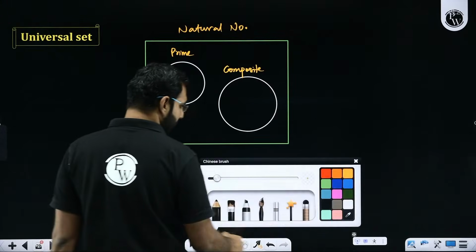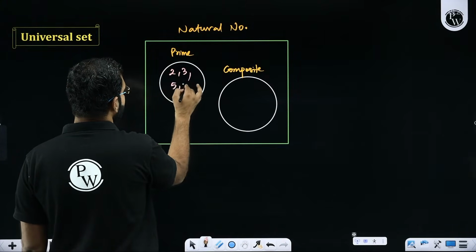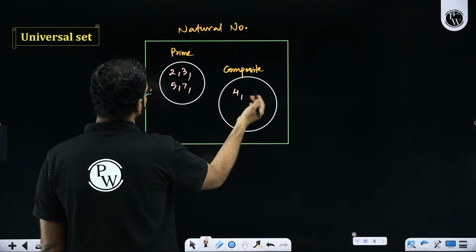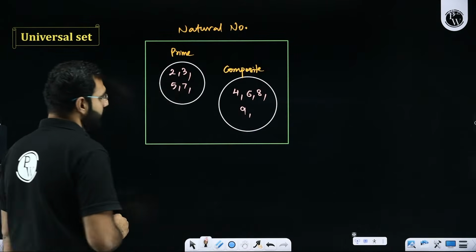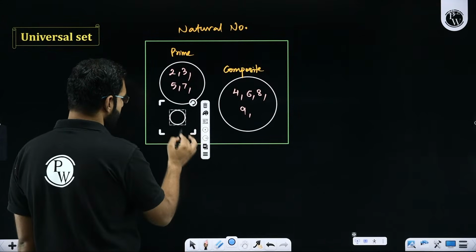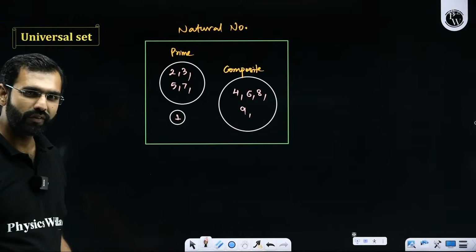Let's say prime numbers like 2, 3, 5, 7, 11 and so on. Composite means what? Composite means 4, then 6, then 8, 9 and so on. So what about 1 in that case? I hope you do realize 1 is a unique number which is neither prime nor composite. So 1 will stay out of these two sets.